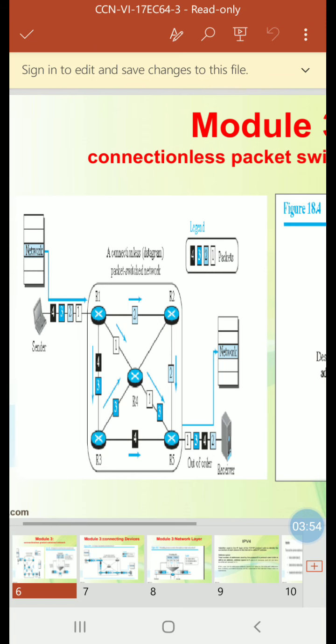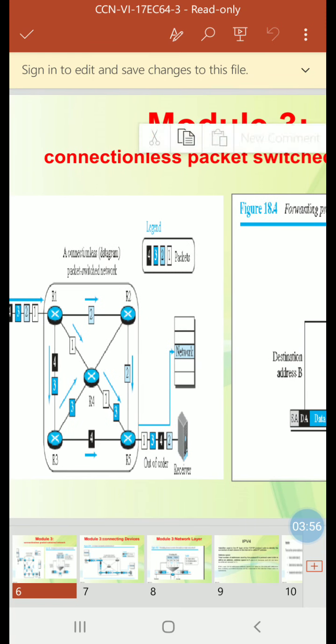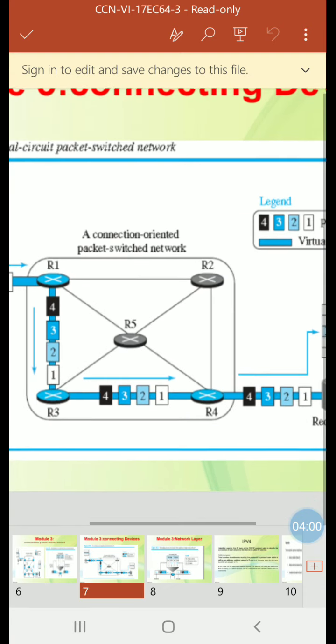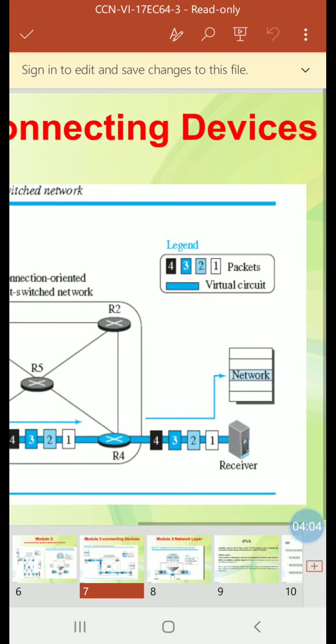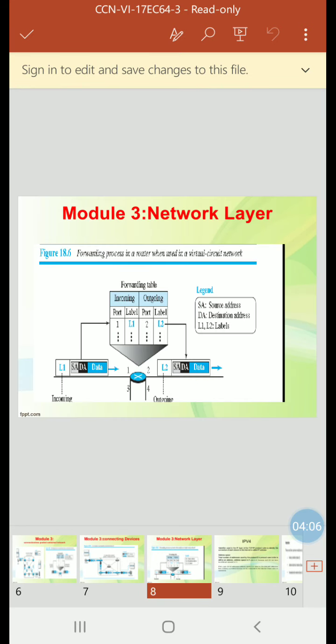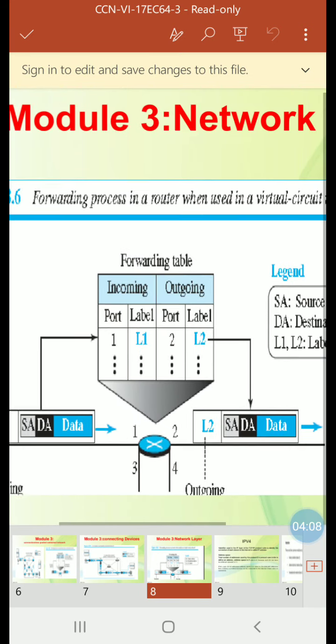This is a figure that shows the forwarding process in a router.